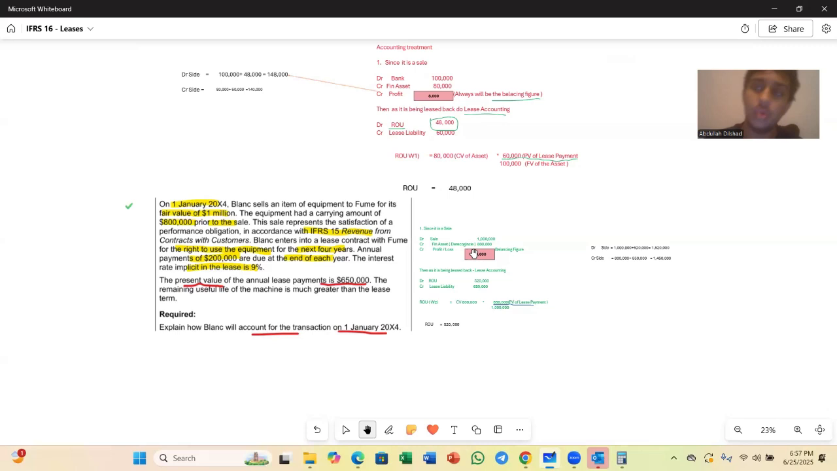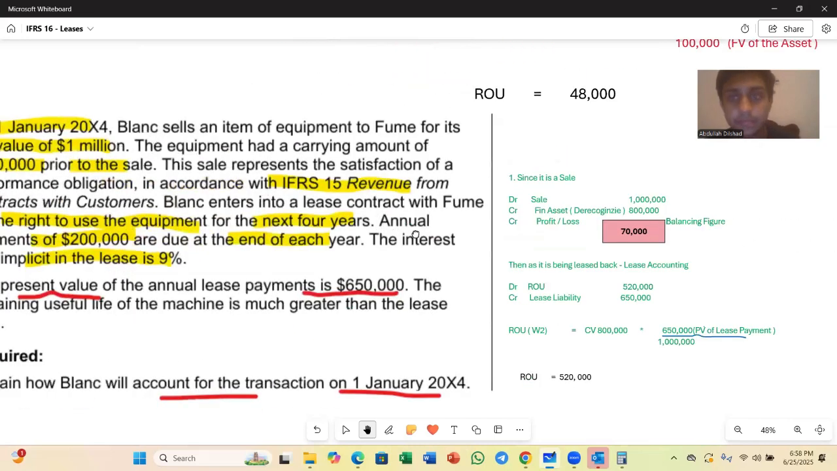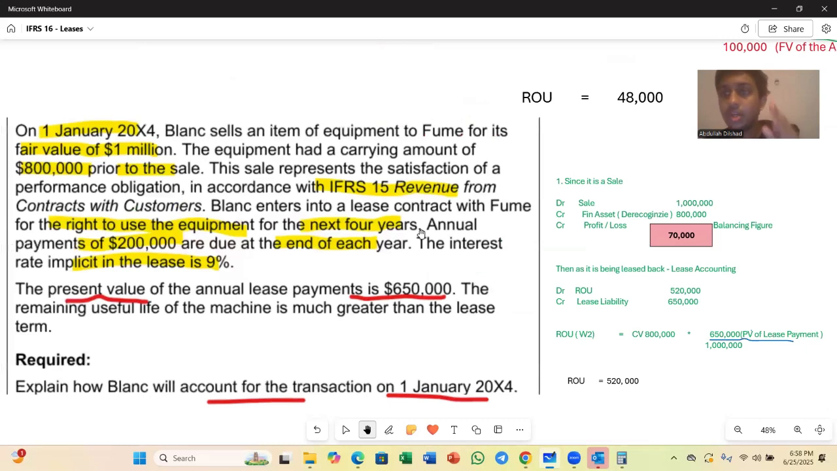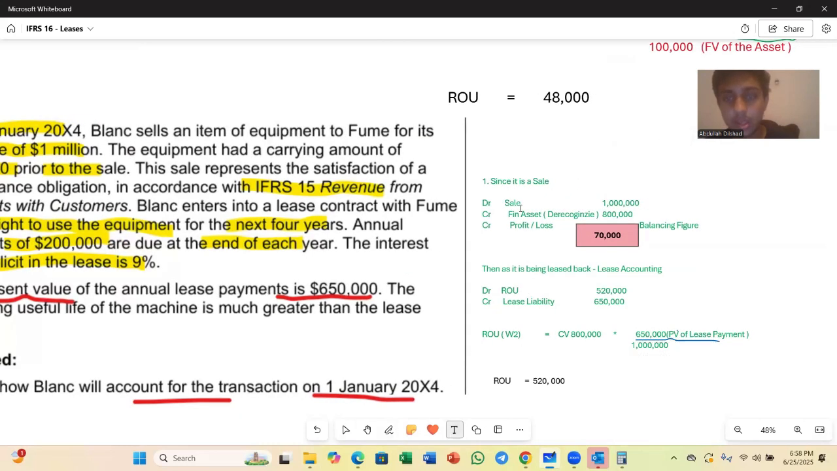Now it's all about doing our double entries, right? Similar to our very first question, we break the transaction into two components. One is your sale and the other one is your leaseback, right? I sold the asset. Sorry, just give me a minute. Let me zoom in. Yeah. So I sold the asset to a third party for 1 million, right? For 1 million. Sorry, my bad. This has to be bank.